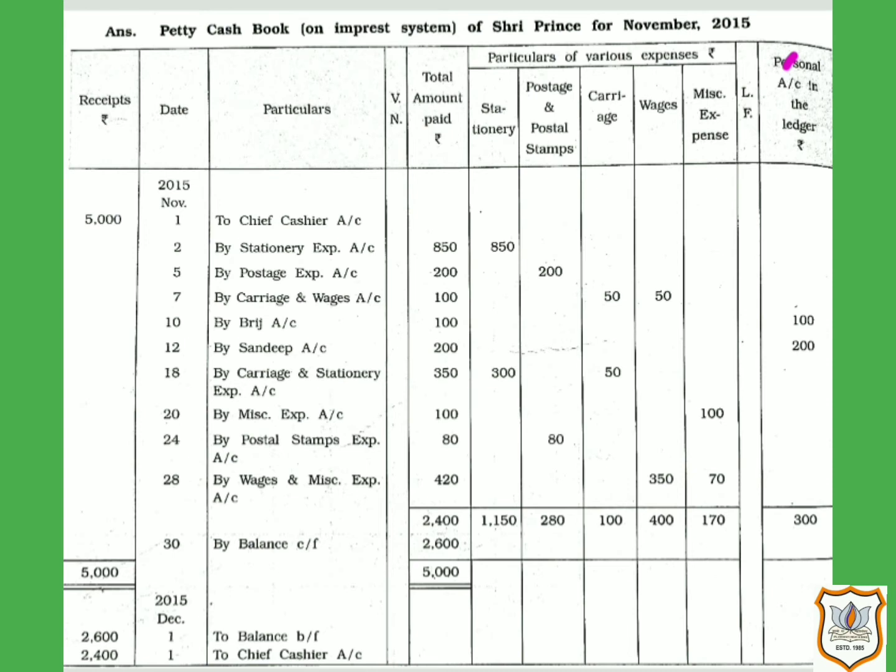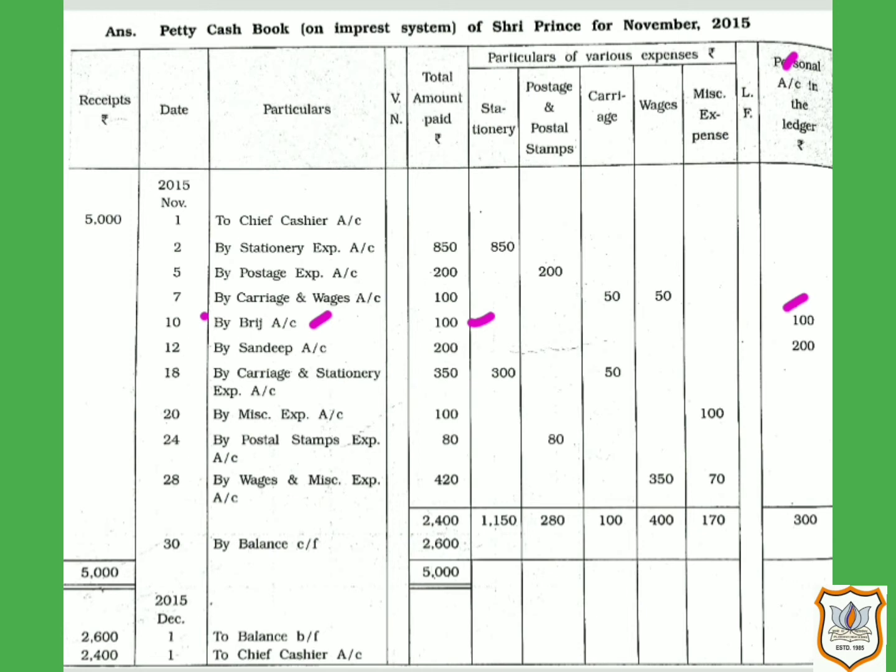So in the last column we will record it. Here it is, rupees 100, and to whom has the petty cashier made payment? To Bridge. So here we will write by Bridge account, date 10th, and in total amount paid we will write 100 rupees.